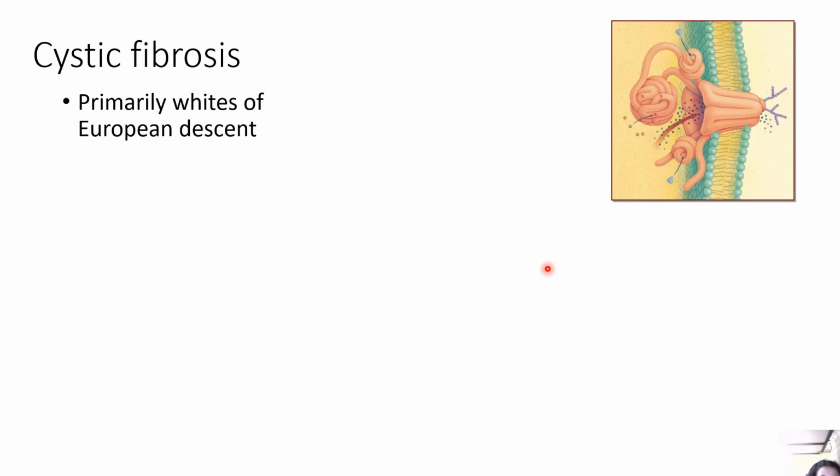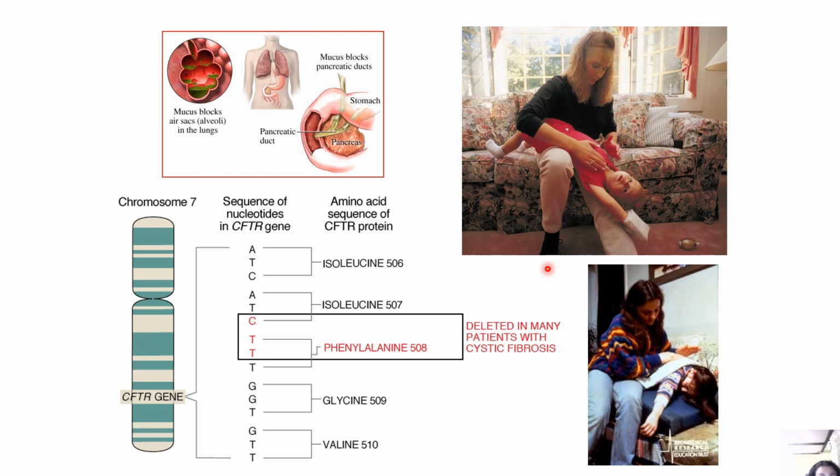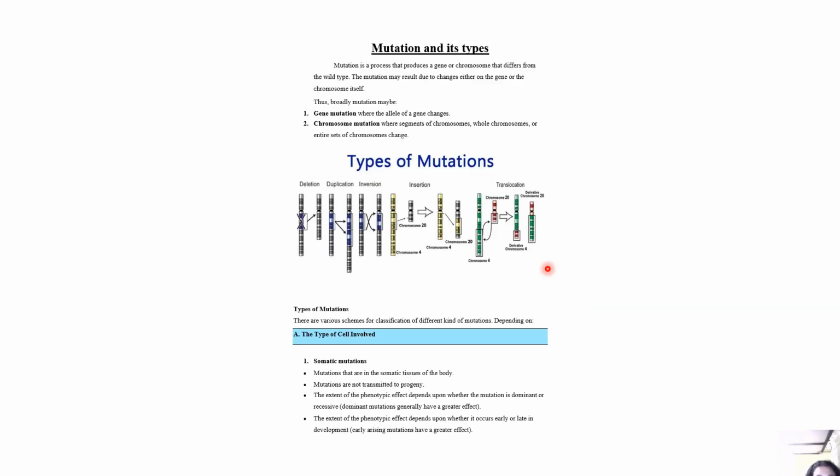So cystic fibrosis strikes 1 in 2500, and both parents are carriers. The normal allele codes for a membrane protein that moves chloride across the cell membrane, whereas the mutant channel limits movement of chloride and water across the cell membrane. It makes a thicker and stickier mucus that coats cells, and mucus builds up in the pancreas, lungs and digestive tract, and causes bacterial infections. Without treatment, children die before 5. With treatment, they can live past their late 20s. Okay, so this is what cystic fibrosis is all about.